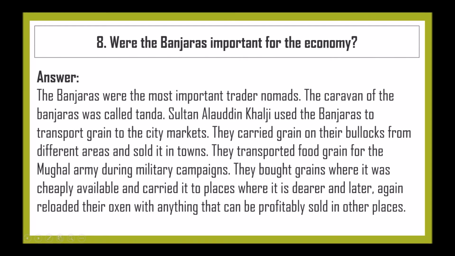Next question. Were the Banjaras important for the economy? The Banjaras were the most important trader nomads. The caravans of the Banjaras were called Tandas. Sultan Alauddin Khilji used the Banjaras to transport grains to the city markets. They carried grains on bullocks from different areas and sold them in the towns. They transported food grains for the Mughal army during military campaigns. They bought grains where they were cheaply available and carried them to places where they were dearer, and later again reloaded their oxen with anything that could be profitably sold in other places.